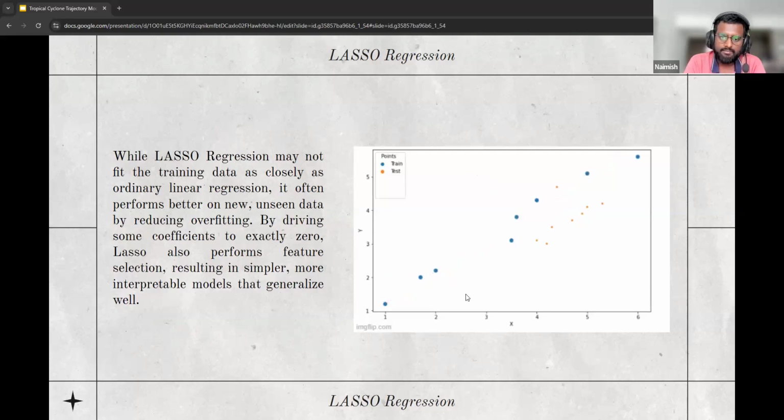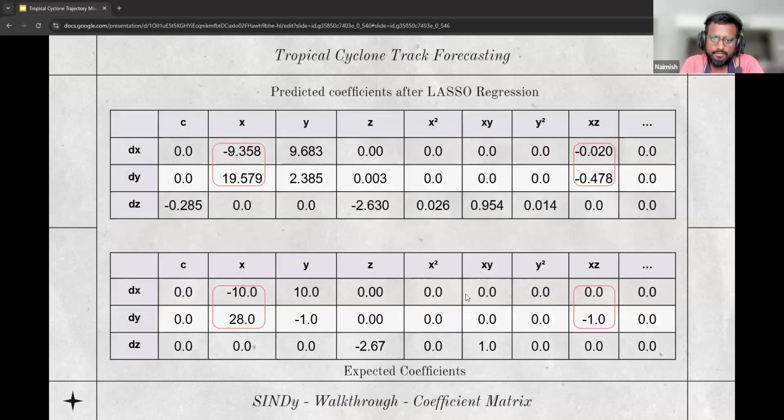Lasso helps combat this by simplifying the model. It keeps only the relevant features and sets the rest to 0. This leads to models that are easy to interpret, faster to compute, and more robust to noise. This is especially useful when it comes to building a physics-informed system such as this, because our candidate library has a lot of terms, and most of them are most likely irrelevant to the final system at hand.